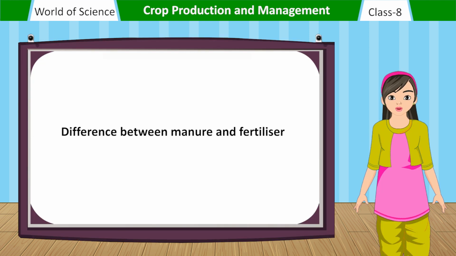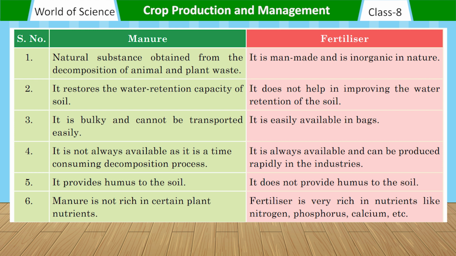Difference between manure and fertilizer. Manure is a natural substance obtained from the decomposition of animal and plant waste. Fertilizer is man-made and is inorganic in nature. Manure restores the water retention capacity of soil. Fertilizer does not help in improving the water retention of the soil. Manure is bulky and cannot be transported easily. Fertilizer is easily available in bags.